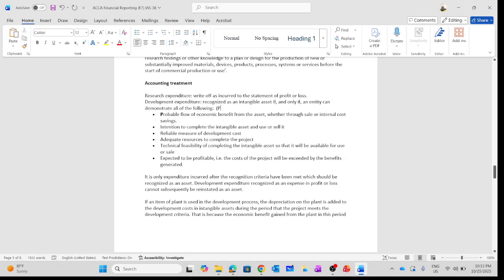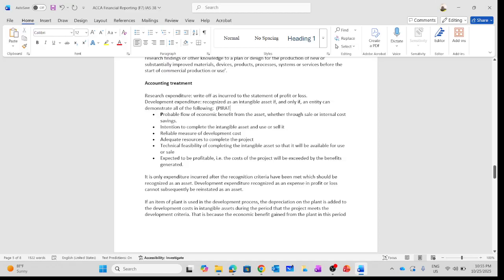We need to have the expectation, based on discussion with the technical people, that this development will be profitable. It will result in a significant increase in sales or significant cost savings. So these are the conditions we need to know. This is the abbreviation PIRATE. So we need to know them.